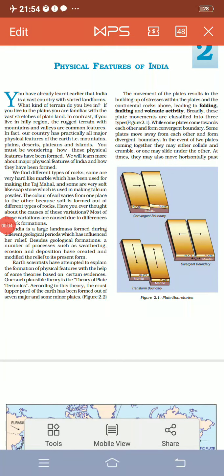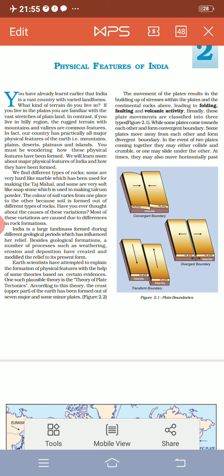Geologists are those who master the structure of the earth. They are also called earth scientists. According to them, or one theory, what I told you, the theory of plate tectonics, the crust of the earth has been formed out of 7 major and some minor plates.